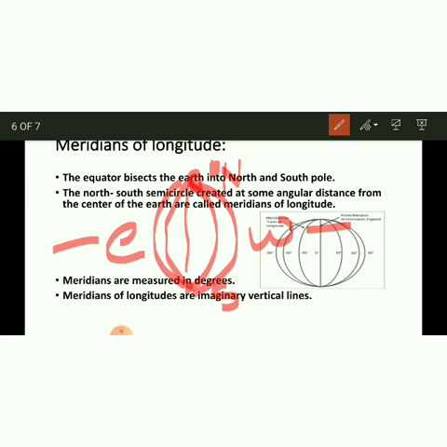Therefore, one can draw 179 meridians in the eastern hemisphere from 1 degree east to 179 degrees east. Similarly, one can draw 179 meridians in the western hemisphere from 1 degree west to 179 degrees west. So there are a total of 360 meridians on the earth at an interval of 1 degree.